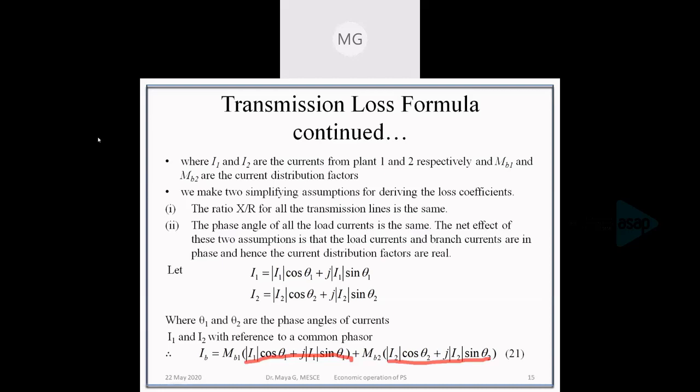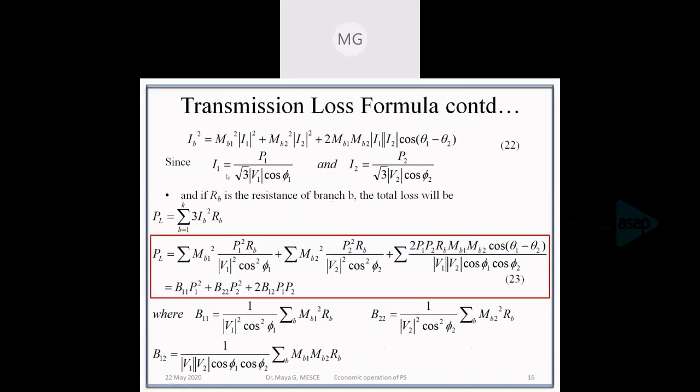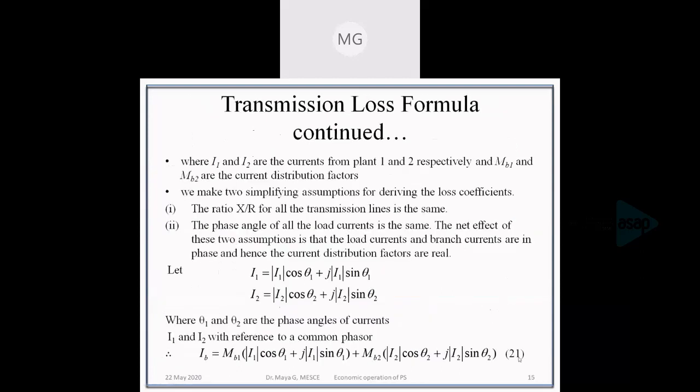Now, from equation number 21, we can separate the real and imaginary parts.